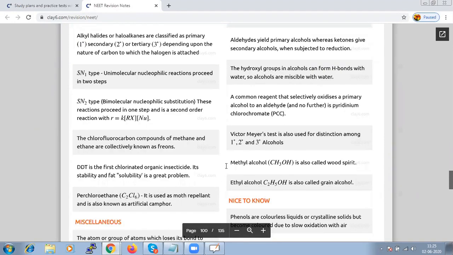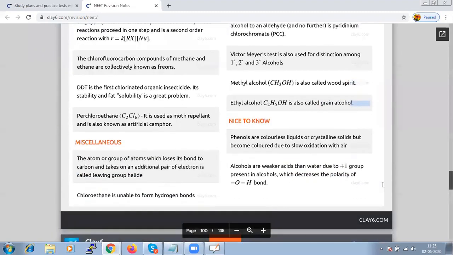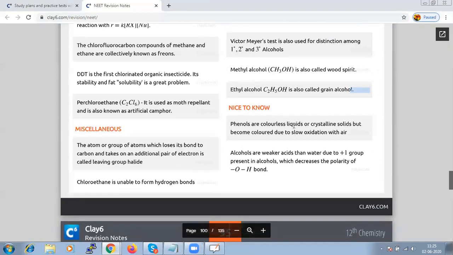And we should remember that methyl alcohol is also called wood spirit, and ethyl alcohol is sometimes also referred to as grain alcohol. Phenols are basically colorless liquid or crystalline solid, but they will become colored because of slow oxidation.